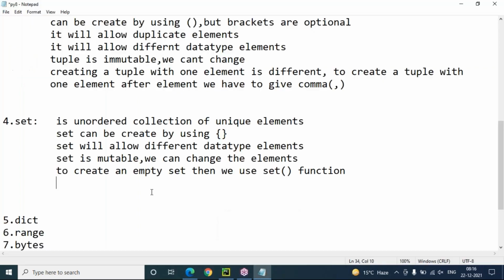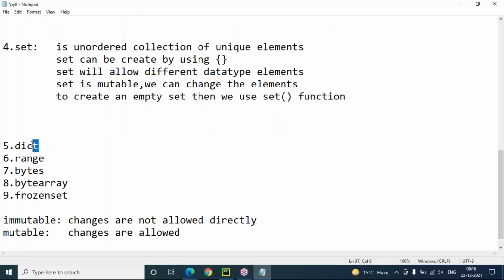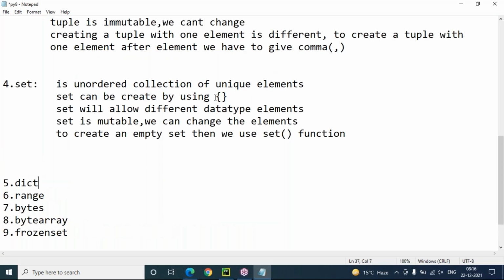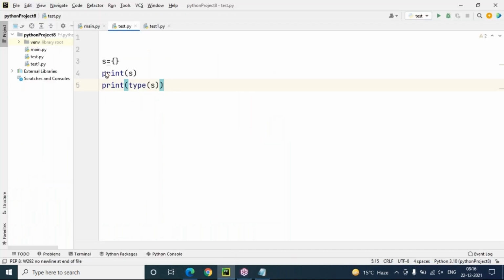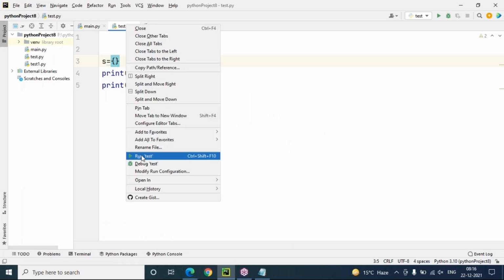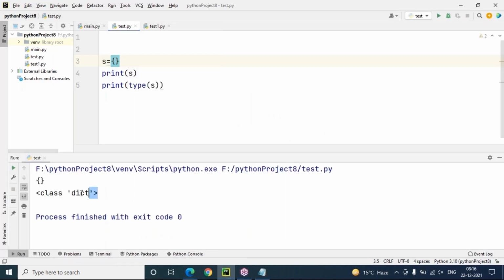Yes, for sure. Observe here. A dictionary also can be created in Python programming using curly brackets. That's why here I'm taking empty curly brackets. It's not a set, it is a dictionary. DICT, you can see dict here. Dictionary it is.